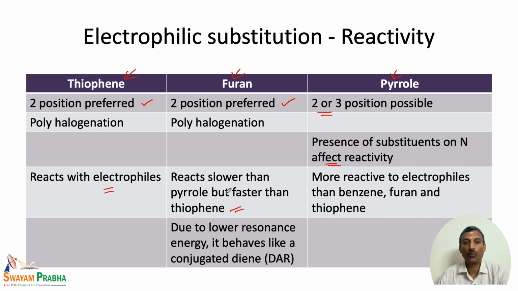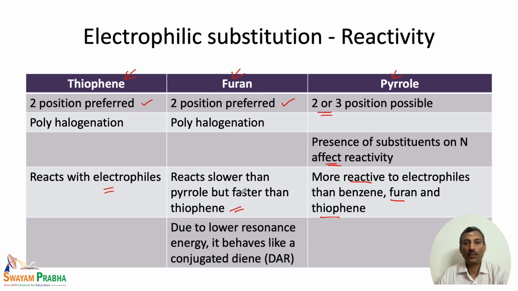Thiophene has the highest resonance energy, so it has the lowest reactivity with electrophiles. Pyrrole has the lowest resonance energy, so it is much more reactive towards electrophiles than benzene, furan and thiophene. It is much more reactive than all the other aromatic systems, and furan is in between thiophene and pyrrole.